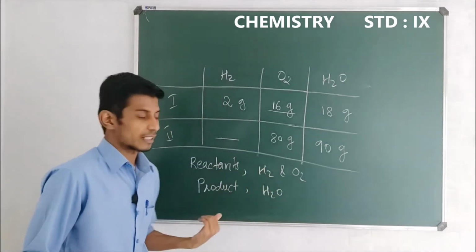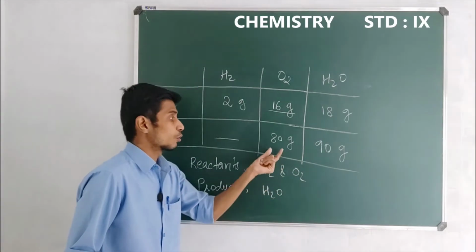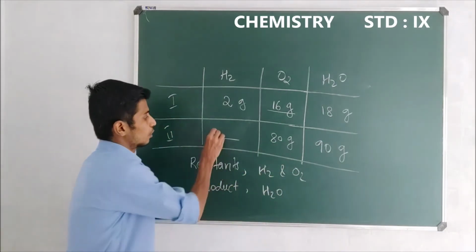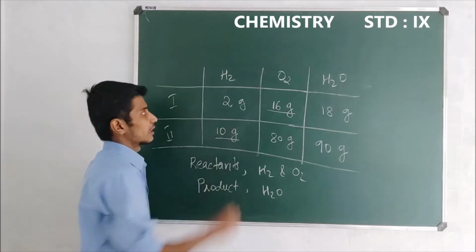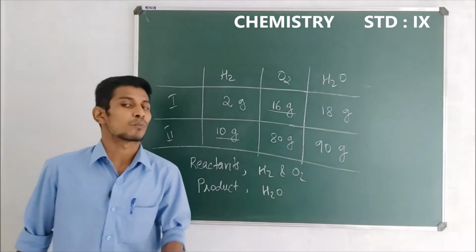And what about the second case? We have 90 gram water. So 80 gram oxygen must combine with, very good, 10 gram hydrogen to produce 90 gram water.